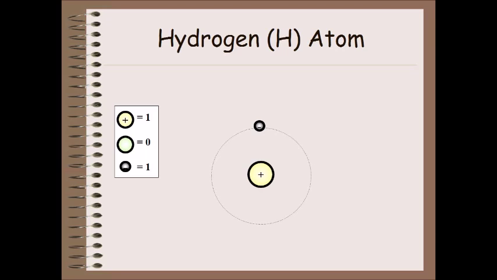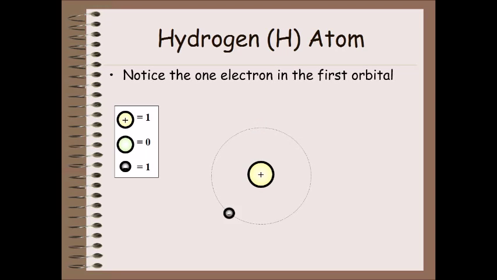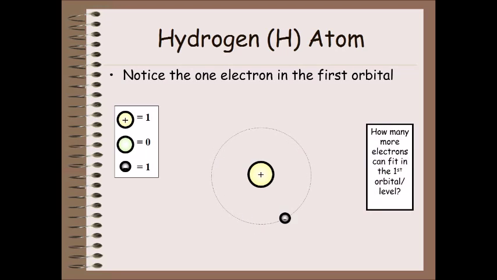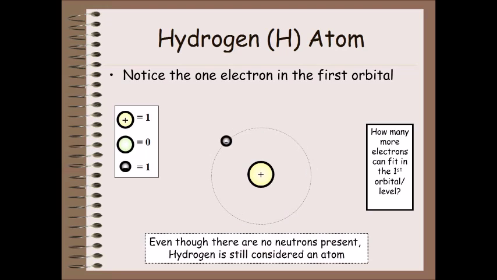Hydrogen, H, atom. Notice the 1 electron in the first orbital. How many more electrons can fit in the first orbital/level? Even though there are no neutrons present, hydrogen is still considered an atom.